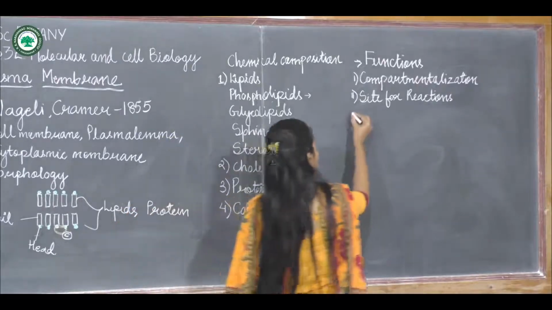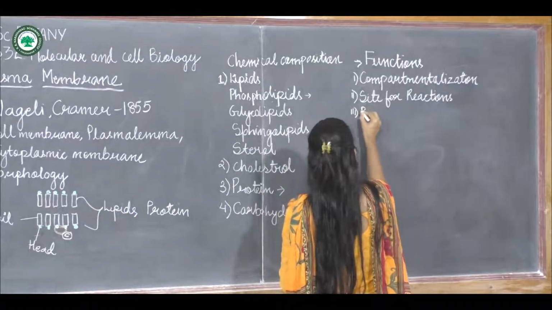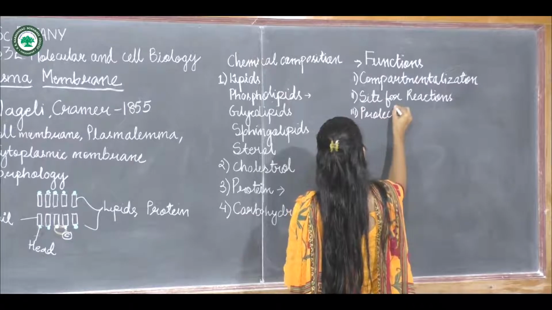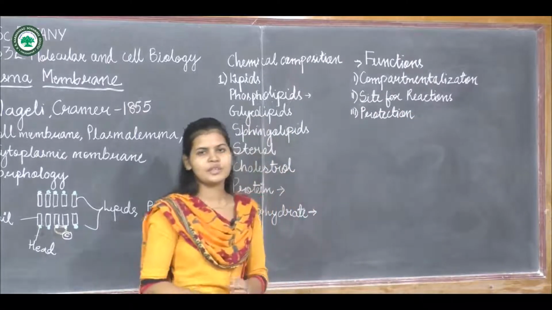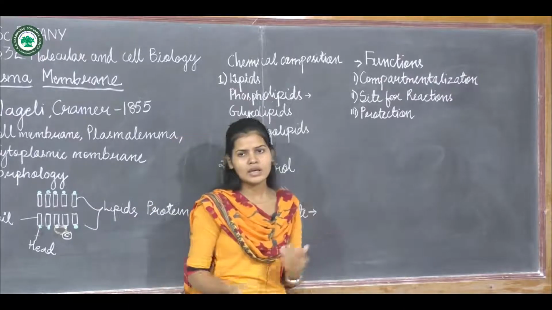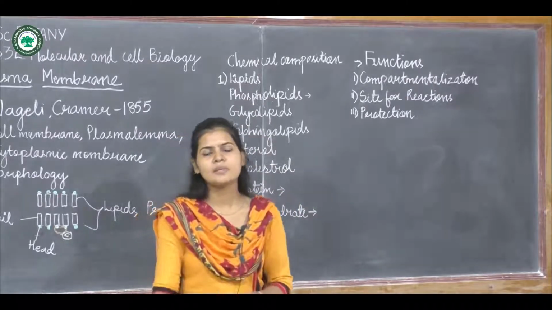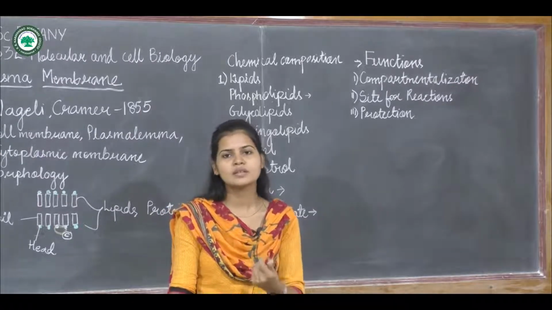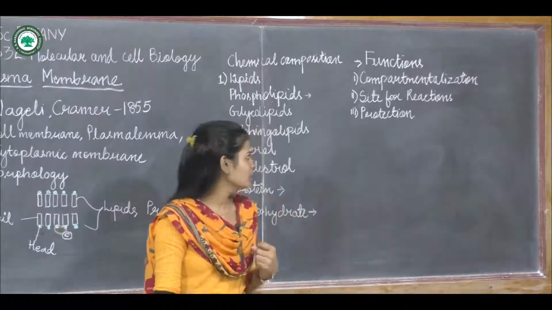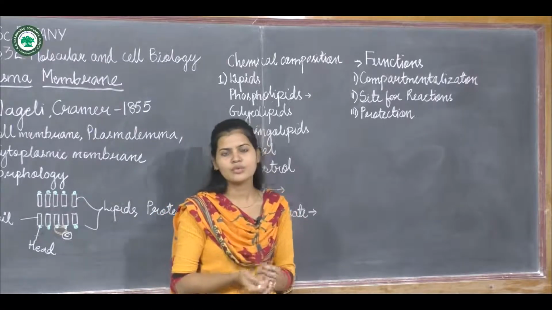Next is protection. Protection means it is acting as a semi-permeable membrane, which will allow only certain molecules or ions to pass through it.